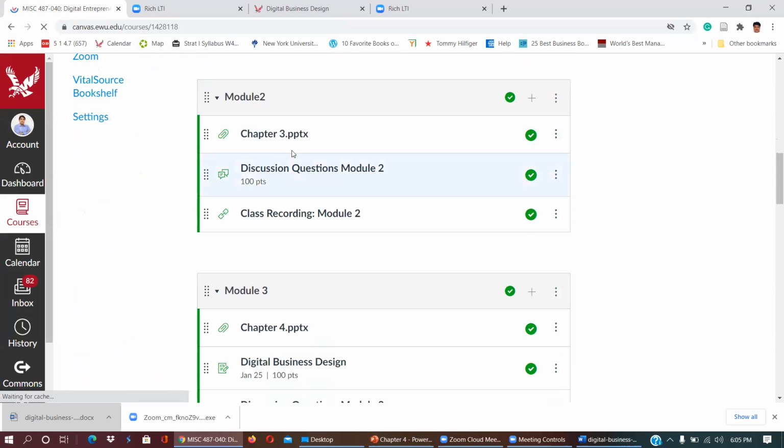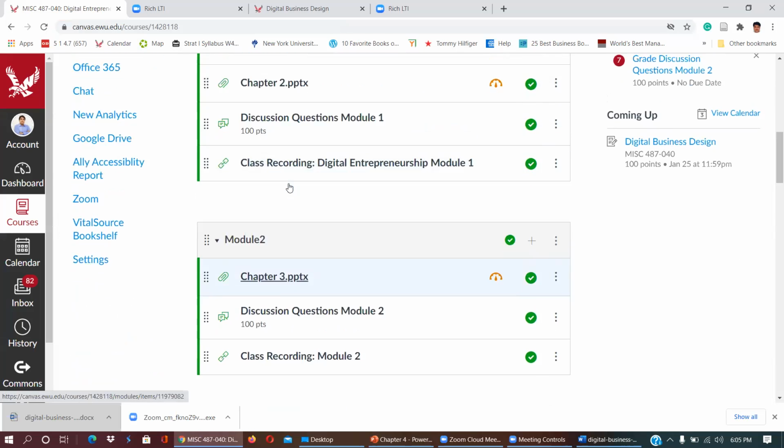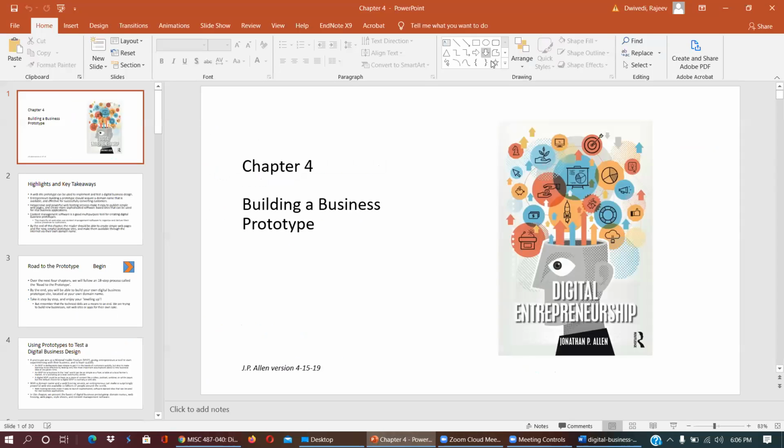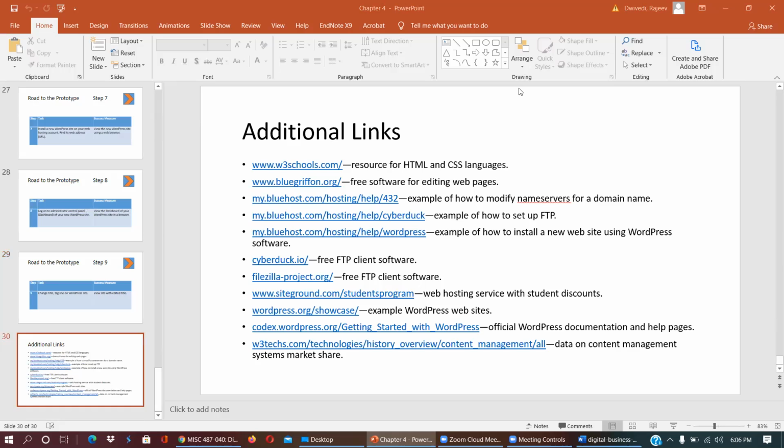In this process, we just finished module 2, chapter 3 last week. Now we are starting chapter 4. I hope you can see my slide. Yeah, it is visible. And now, before starting chapter 4, just look at the last page of the slide.